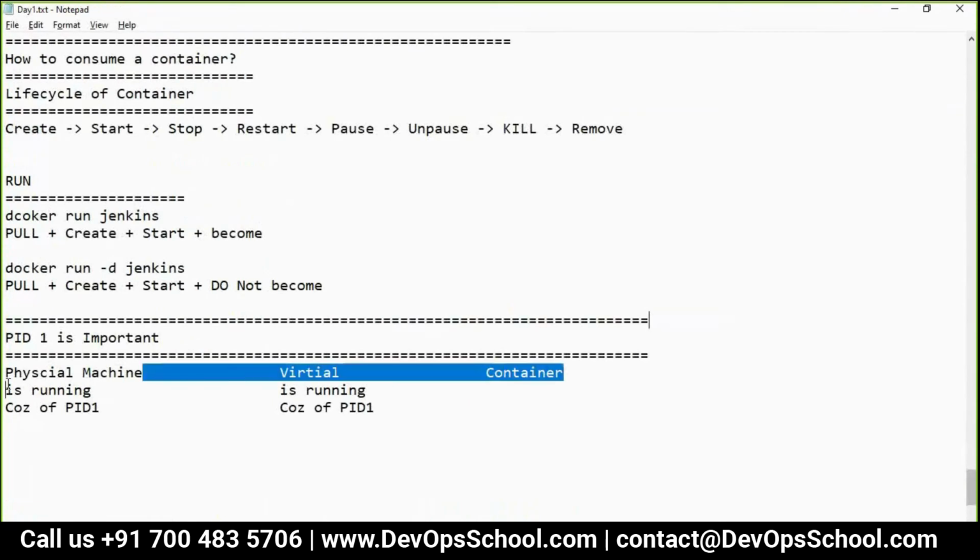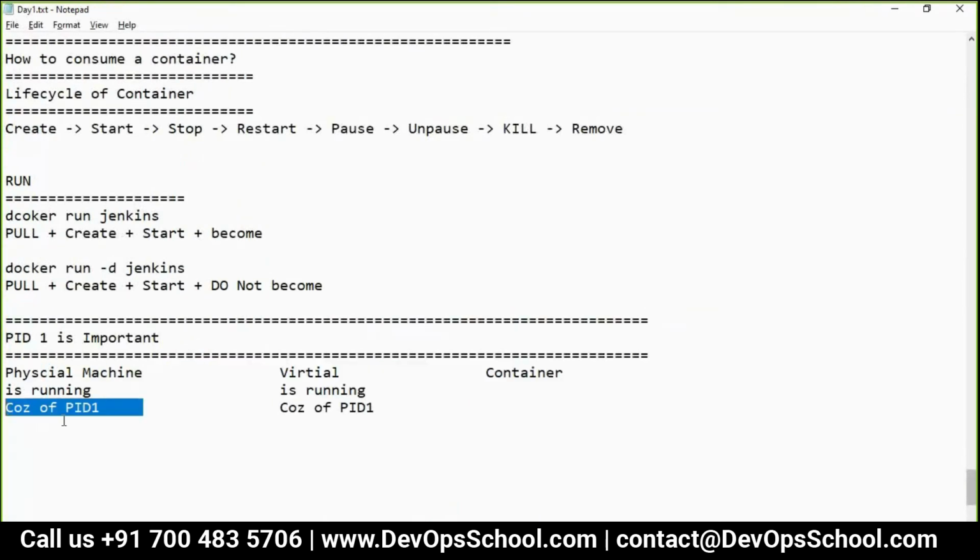So the physical machine is running because PID1 is running. The virtual machine is running because PID1 is running. So the container is also running because PID1 is running. Now I must tell you one more statement. Please hard code this. Here PID1 is your systemd. Yes, this is basically calling the kernel.